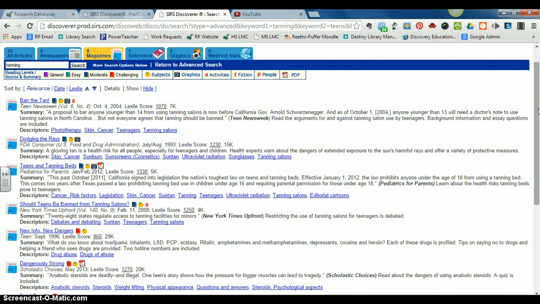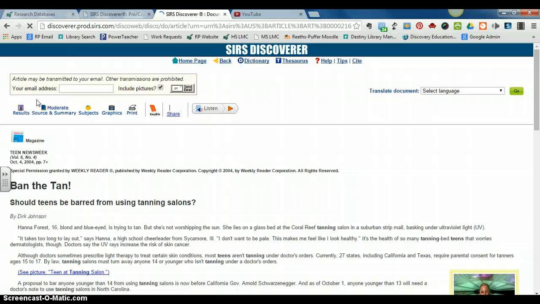One nice thing about SIRS Discover from this type of search is that you get a summary of the article. You don't just see the topic. So I really encourage you to take a couple of minutes and read those summaries, because that's going to help you make a more educated judgment as to whether it's worth taking a look at this topic. So I'm looking at this first one, and it's talking about banning people younger than 14 from using tanning salons. So let's see if this one helps us answer some of our research questions. So again, I'm going to click on the title, Ban the Tan, to actually have the article open on my screen.